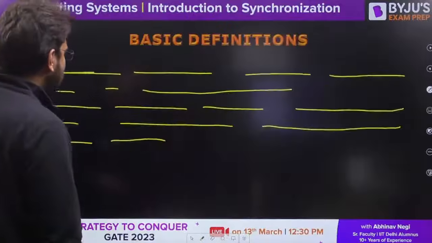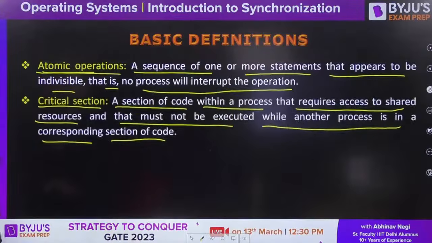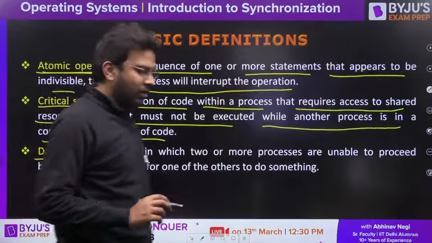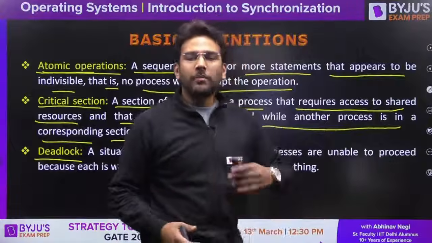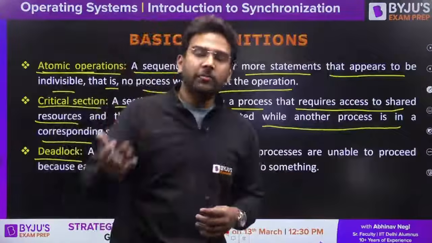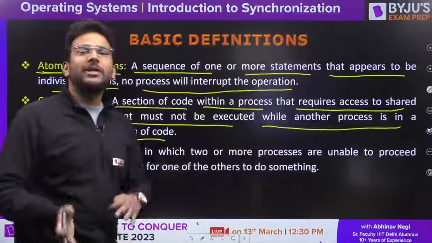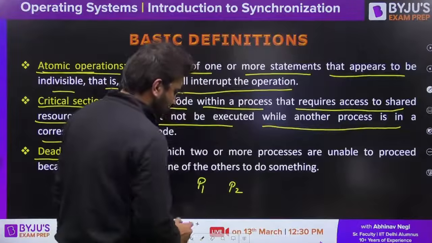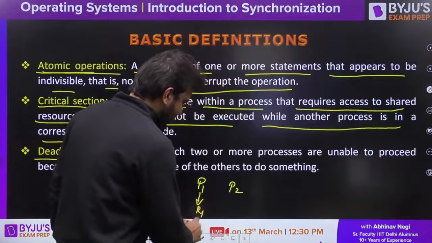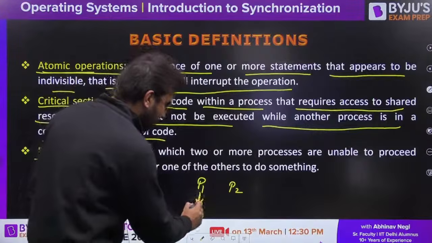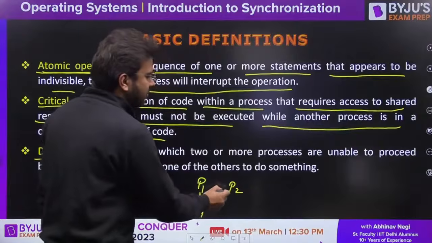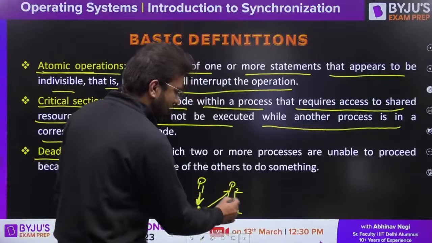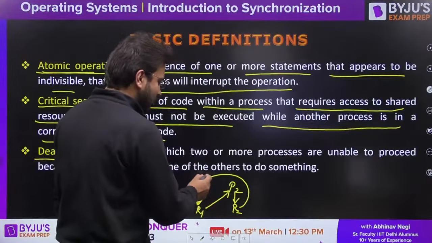Right. So now let's see some other definitions as well. What is a deadlock? A deadlock is a kind of situation where one process is waiting for a resource which is being held by some other process. Let's say we have one process P1 and one process P2. Let's say P1 is in need of resource R1, so it is waiting for R1, which is being accessed by P2. Similarly, P2 is waiting for resource R2, which is currently being accessed by P1.